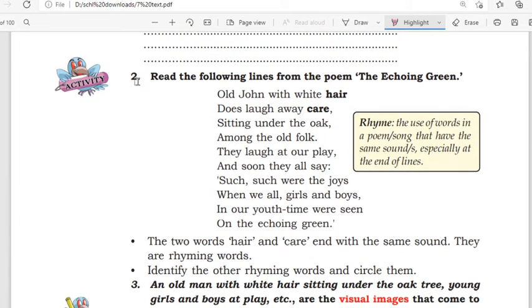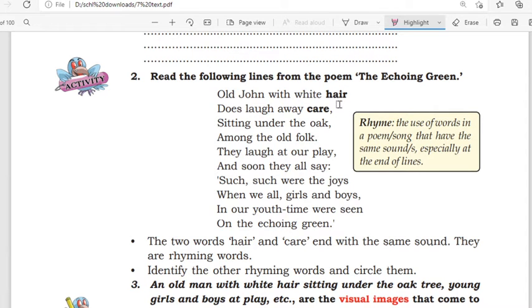Now activity 2. Read the following lines from the poem The Echoing Green. The second stanza is given here. Now look at the first line, old John with white hair. The first line ends with the word hair. Then the second line ends with the word care.